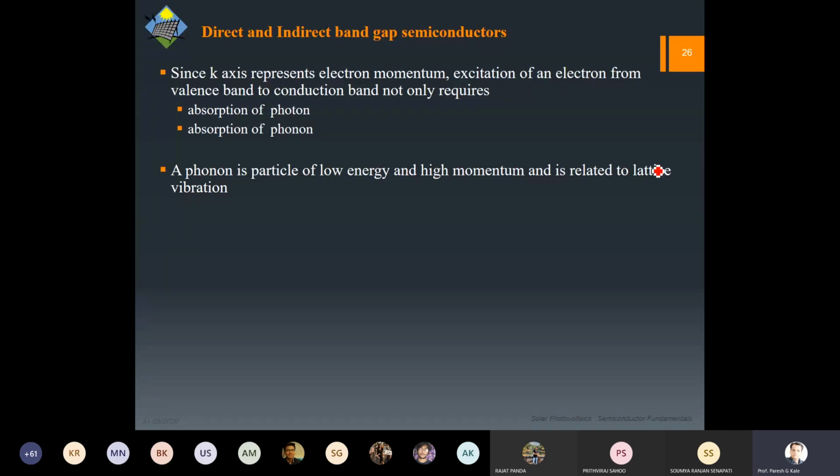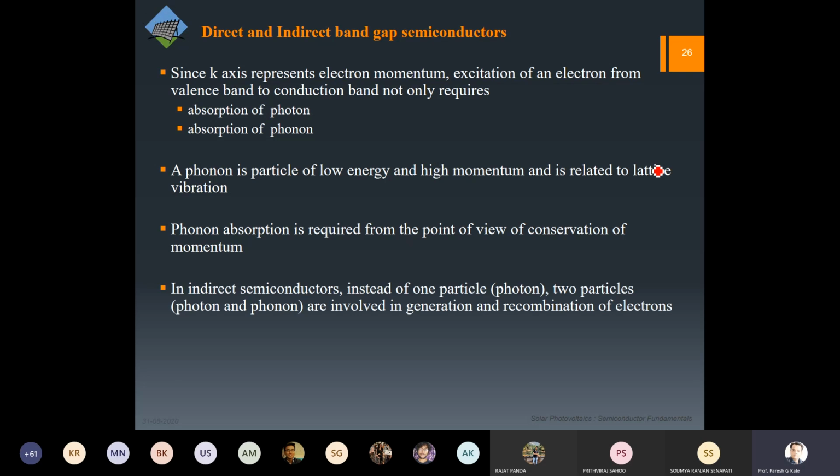The photon has only energy and very negligible momentum, whereas the phonon has low energy and high momentum, and that is related to the lattice vibrations. So the phonon absorption is required for the conservation of momentum in the case of the indirect band gap.